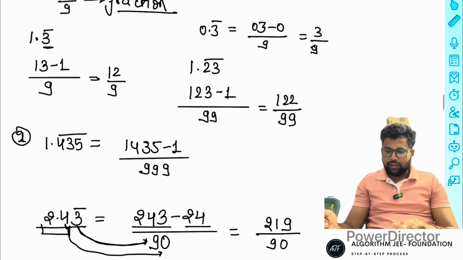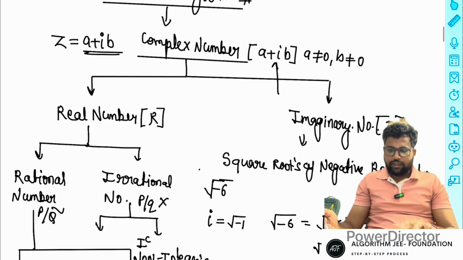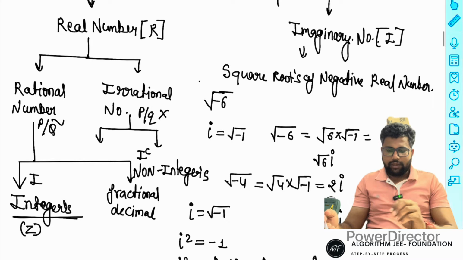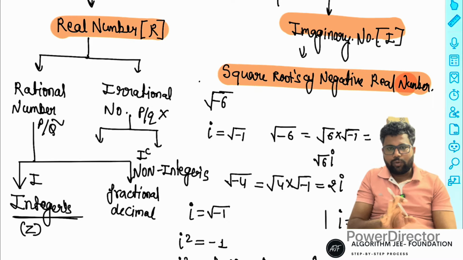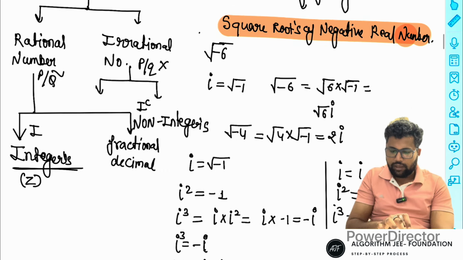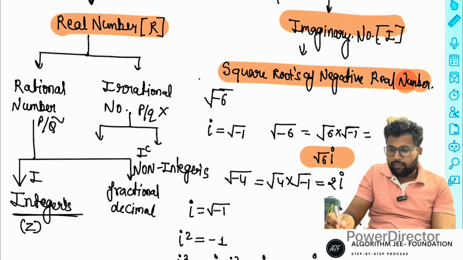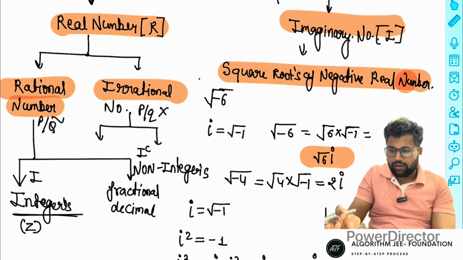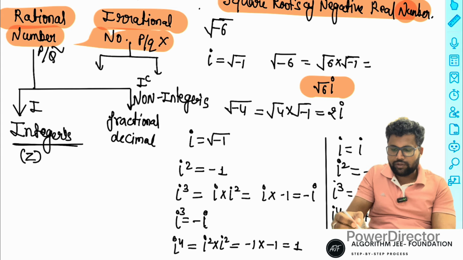So I'll just repeat again. Numbers are divided into two parts: complex, real numbers and imaginary numbers, right? An imaginary number means the square root of a negative real number, which is represented by iota. Real numbers are divided into two parts: rational numbers or irrational numbers. An irrational number means that if your number cannot be represented in p by q form, then it is irrational. Otherwise, if it can be represented in p by q form, it is rational.